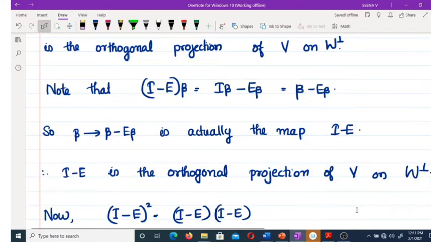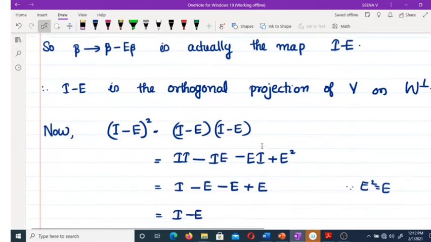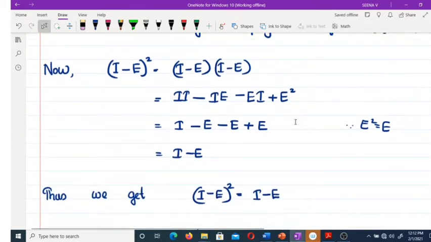Hope it is clear. Now what is (I minus E) whole square? (I minus E) whole square equals (I minus E) into (I minus E). Multiplying this, we get I minus E minus E plus E square.